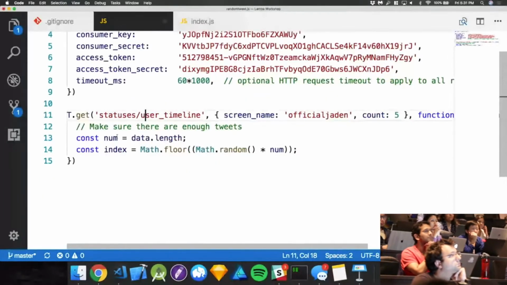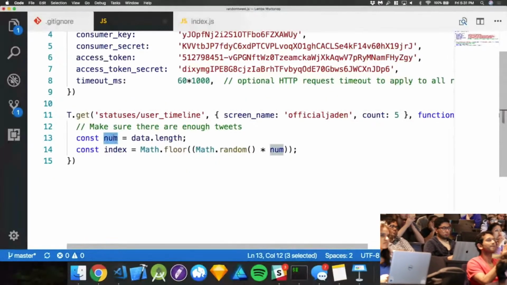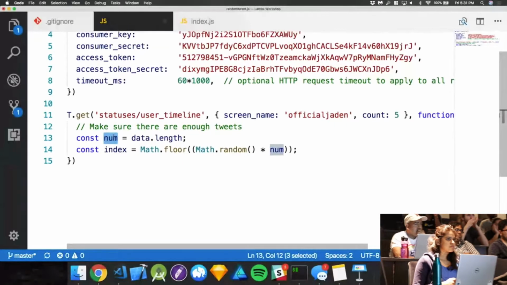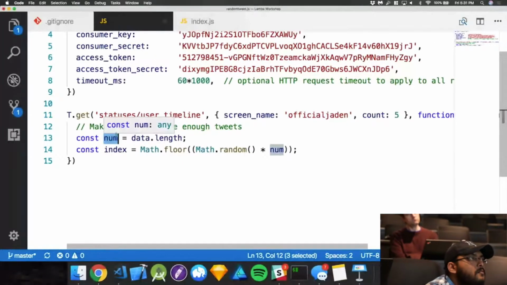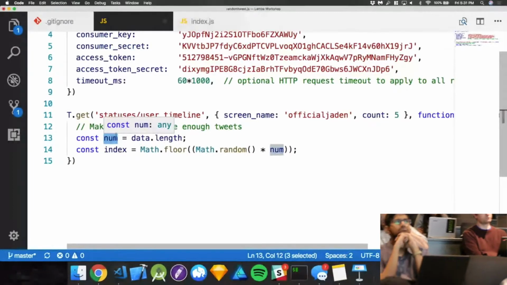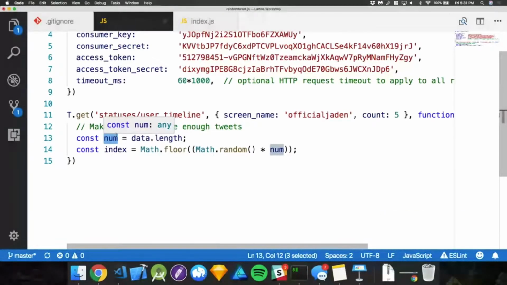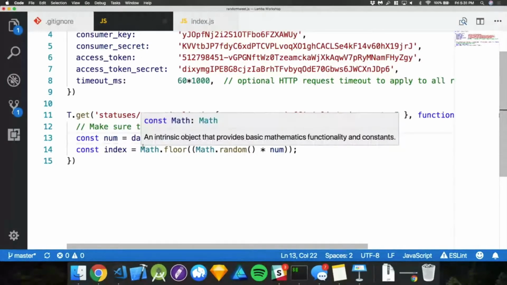All right, so here's the thing. Right now, there's no guarantee that there are 100 tweets, or however many tweets I'm requesting. So I want to be safe about it and just get the number. Let's say you're like me and you never tweet, but you ask for 100 tweets and you only get 5. Well, your code's going to break because you're going to get an array out of bounds. So defensive programming right there.